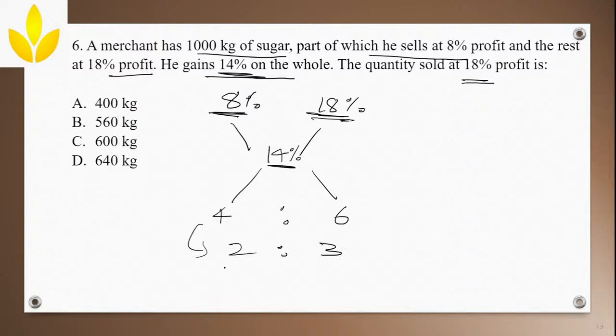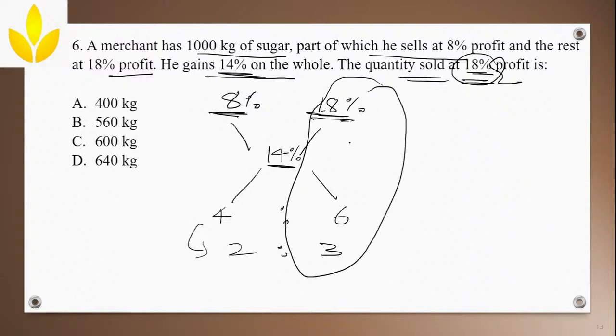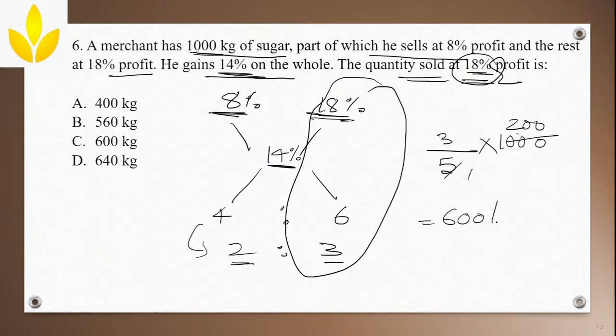Both are the same. Now what are they asking? They are asking the quantity of the sugar which is sold at 18% profit. Which side is the 18%? This side. So you have to take this particular ratio. Now 18, how will you take? It is 3, and 3 plus 2 is 5. So 3/5. 3/5 of which one? 3/5 of the total 1000 kg. 5 twos are 10, 200, 3 into 200 is 600. What is the quantity of the sugar which is sold at 18% profit? It is 600. You can do it in this way.